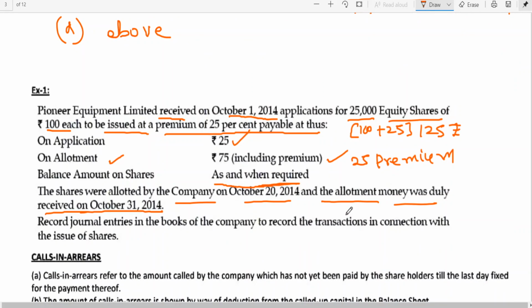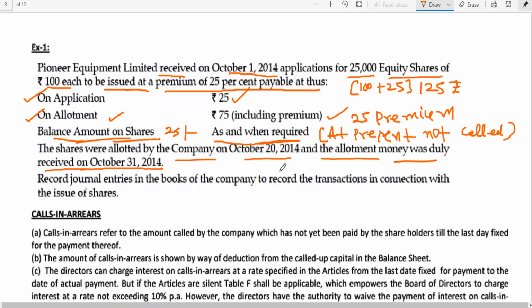So now we shall write the entry, because the final call has not been called. What is the final call? The balance amount, 25 rupees. As and when required means at present not called. That means no need to write an entry for this one. We need to write entries only for application and allotment, and the allotment money includes premium. Okay, let us see the entry.